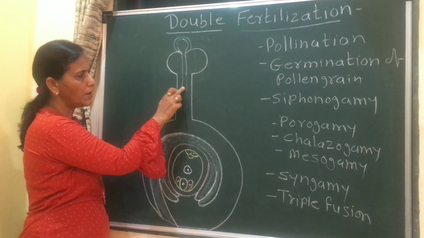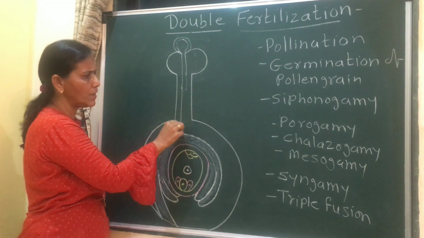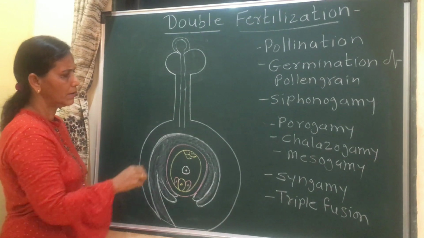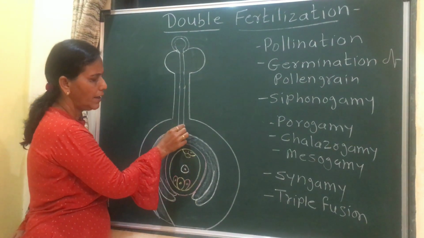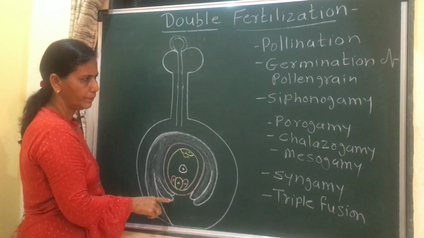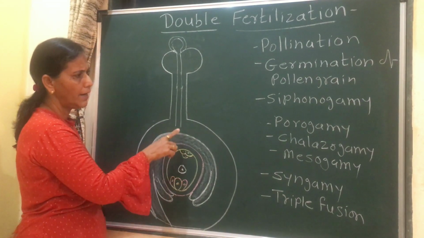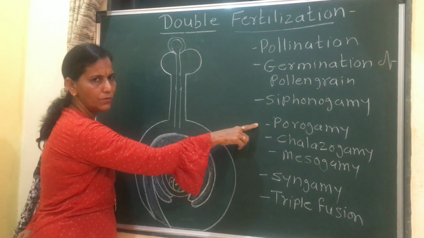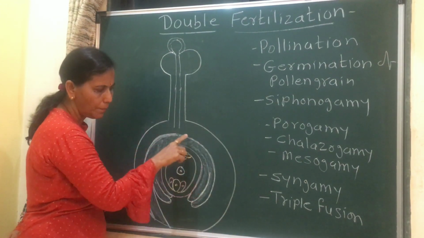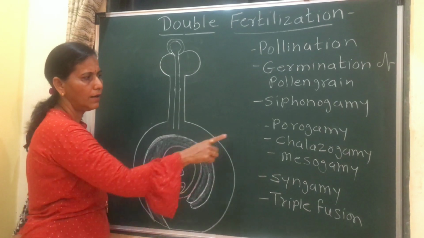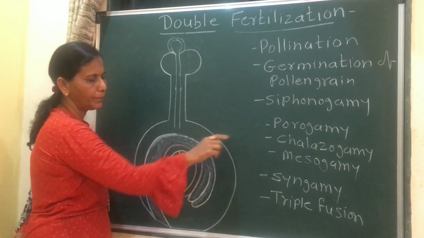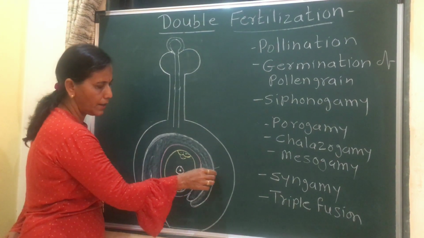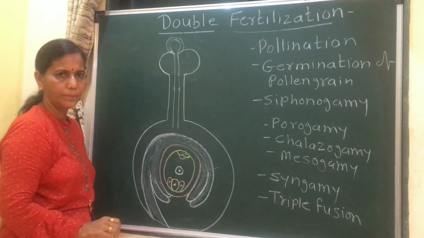After that, this pollen tube bores its way through the style and enters into the ovule. It may enter through the micropyle, then it is known as porogamy. If it enters through the chalaza, it is called chalazogamy. If it enters through the integument, it is called mesogamy.